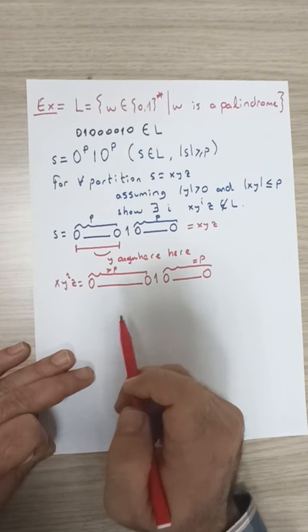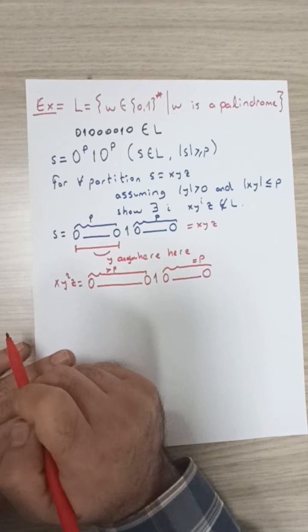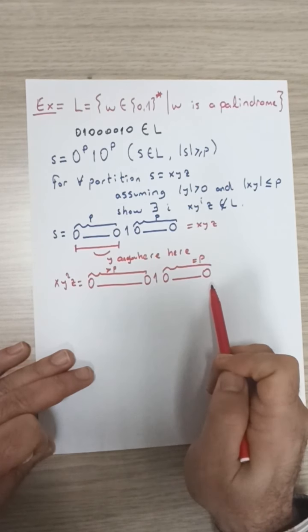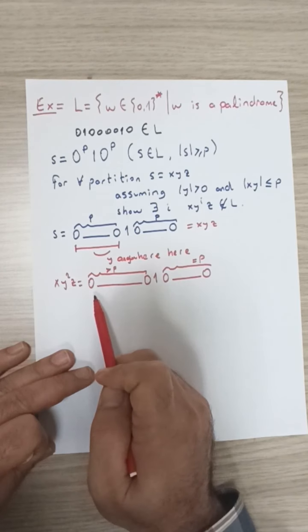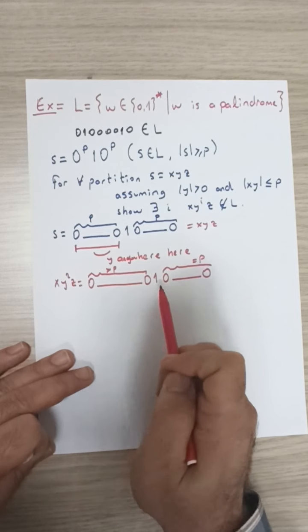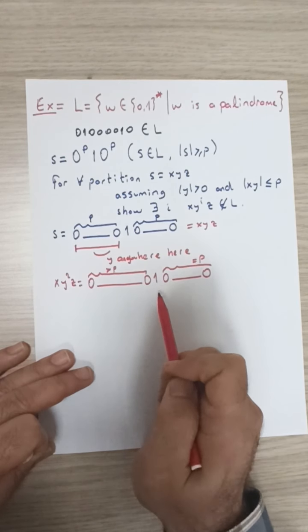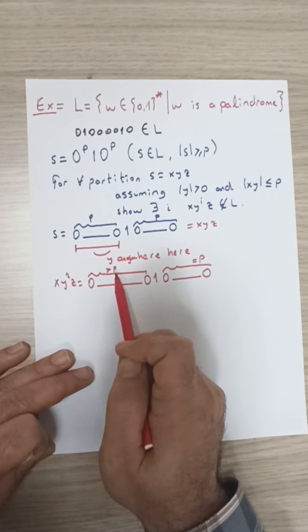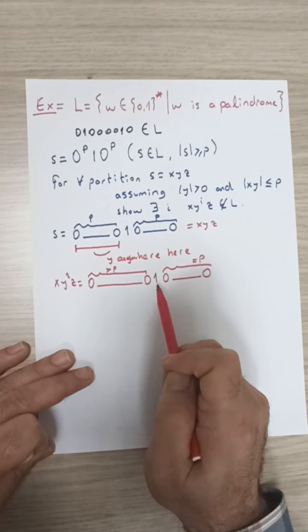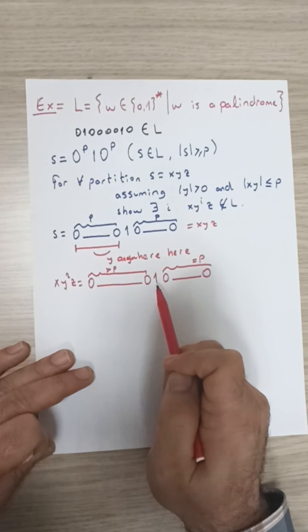Now such a string is not a palindrome anymore, because reading it from left to right is not the same as reading it from right to left. Reading the string from left to right, we will encounter the symbol 1 at some location greater than p, whereas reading the string from right to left, we will encounter the symbol 1 at exactly location p plus 1.